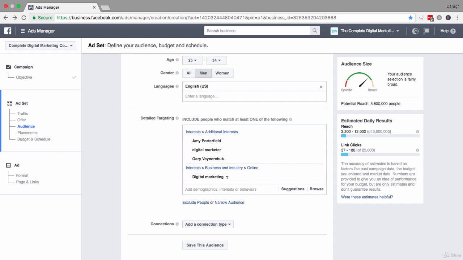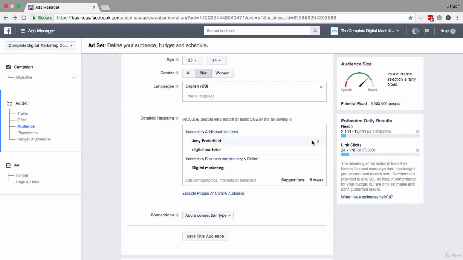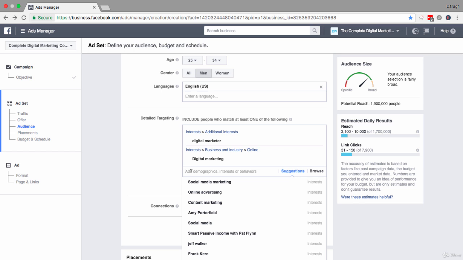So because these people are quite broad, I'm going to start to remove some of them and get it down to something more suitable for me, which I think is this. So what I would recommend you do now is have a look at the interest targetings. Think about the Facebook pages of competitors that might be relevant, or relevant companies or products. And one thing to keep in mind is, as you search in here for interests, not every single well-known celebrity or page is going to show up here. Facebook only has information on a certain amount of people, so you've got to work around the data that is available. But play around with the interest targeting here.